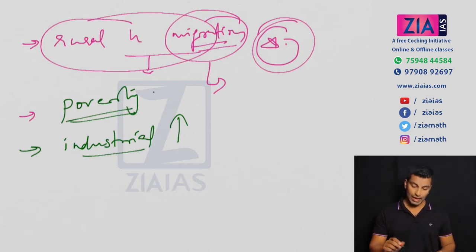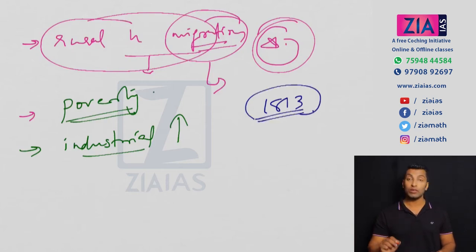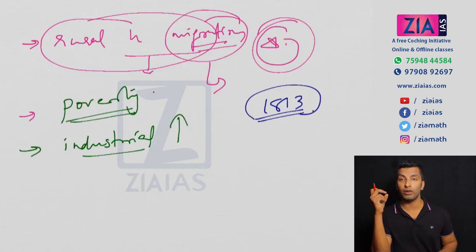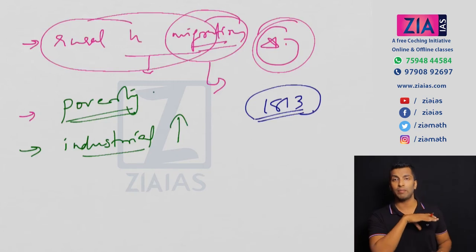When we discussed the 1813 Charter Act, if you remember, I told you there was a provision for the end of the monopoly of the East India Company. With that, a lot of new companies started coming to India, and that led to deindustrialization in India, because Indians had their own man-made traditional setup.